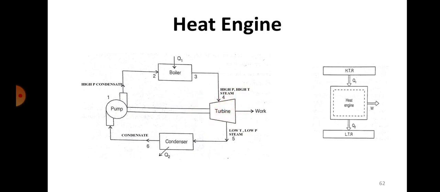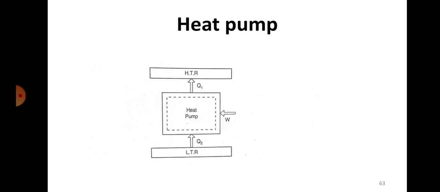Now similar to this heat engine, we also have something called a heat pump. Now what is the difference between a heat engine and a heat pump? You can see it is also a heat device which is again operating between a high temperature reservoir and a low temperature reservoir, but the difference is that it accepts work.